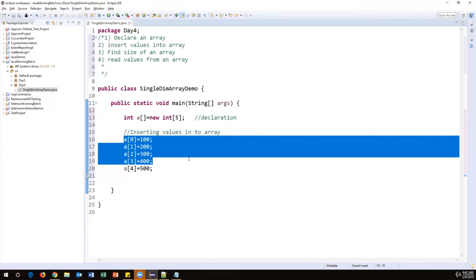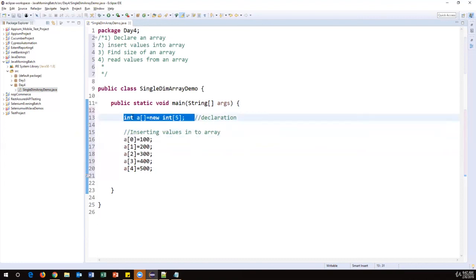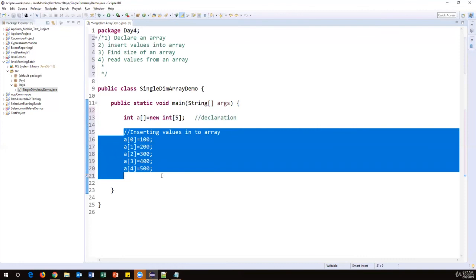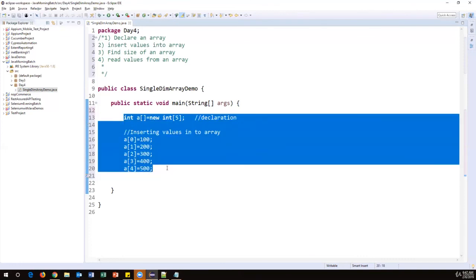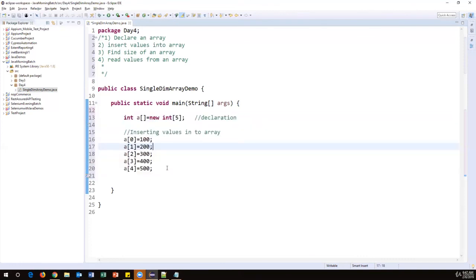But this array allows you to store only 5 values of the same data type. Okay, so this is a way of declaring an array and inserting values into an array. In this particular approach, we cannot store dynamic values, like we cannot store more than 5 values. So this is a fixed array.